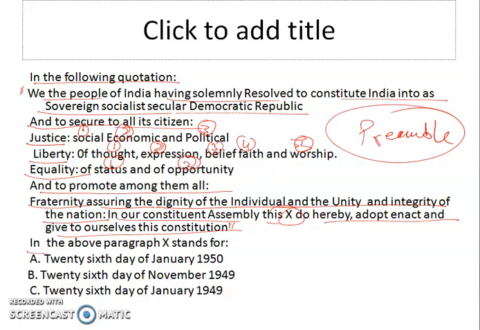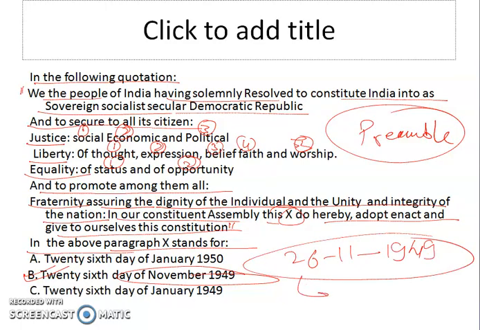And the question is, in the above paragraph, X stands for which date? Options are 26th day of January, 26th day of November 1949, 26th day of January 1949. The correct answer to this question will be 26th day of November 1949, because on this date, the members of the Constituent Assembly adopted and enacted the Constitution of India.